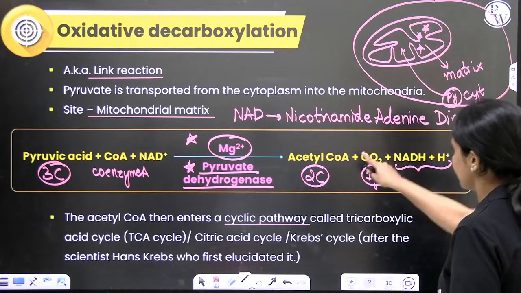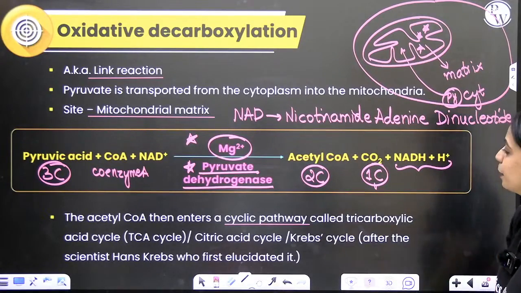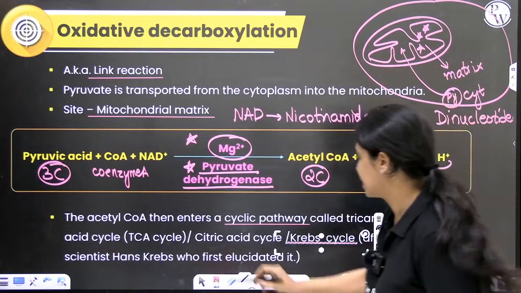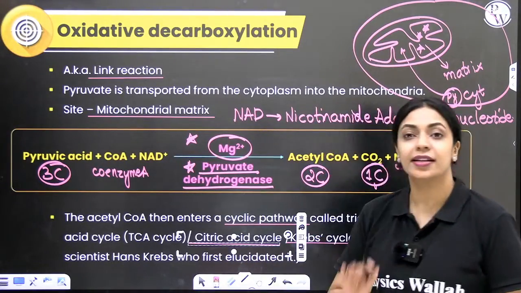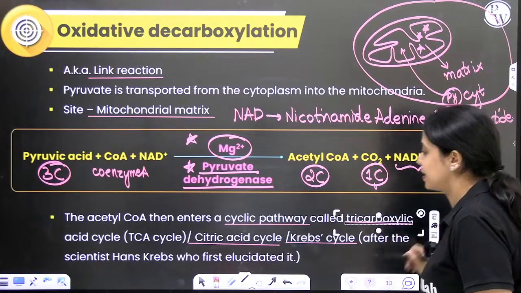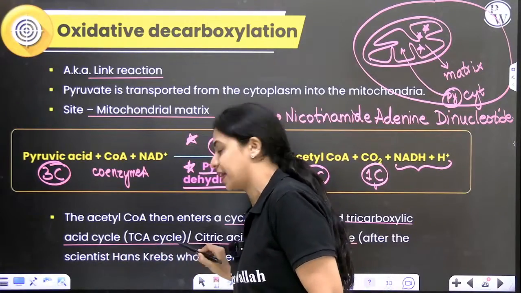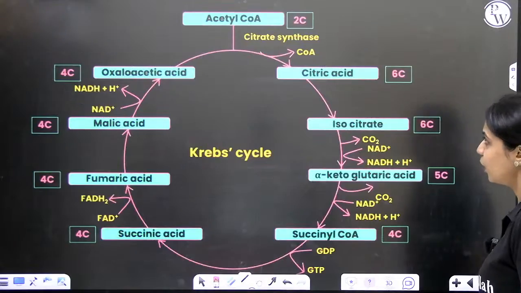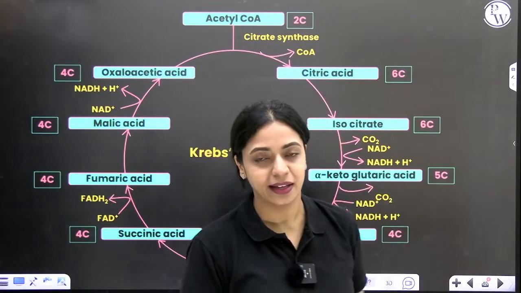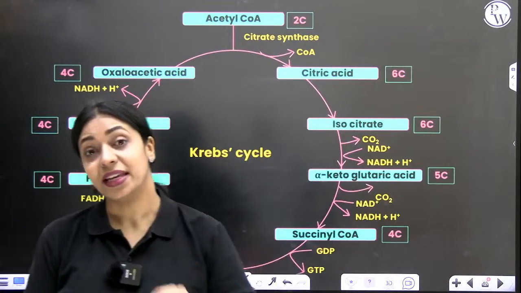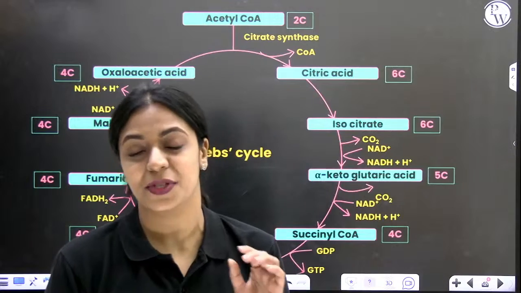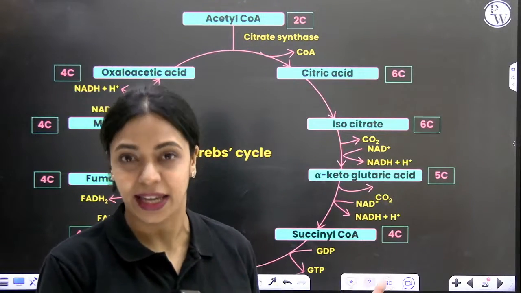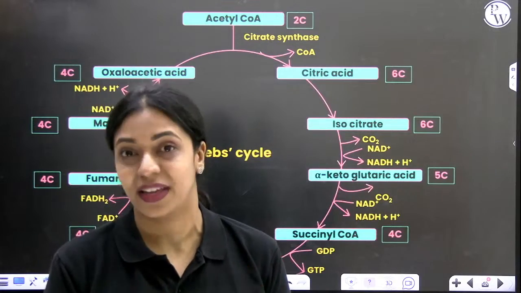Okay, so this acetyl-CoA will now enter the cyclic pathway that is called Krebs cycle. It is also called citric acid cycle. It is also called tricarboxylic acid cycle. In short, TCA cycle. Why it is called so, I'll tell you in just a bit. Okay. Now, let's talk about Krebs cycle. Very important. Very similar to how you have so many steps in glycolysis. At different steps, different things are forming. Even over here, you have like 8 steps. You should remember it very, very well.